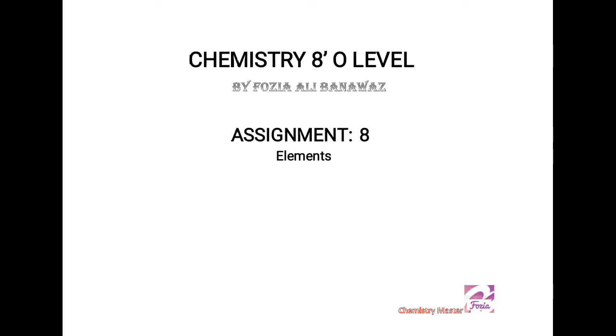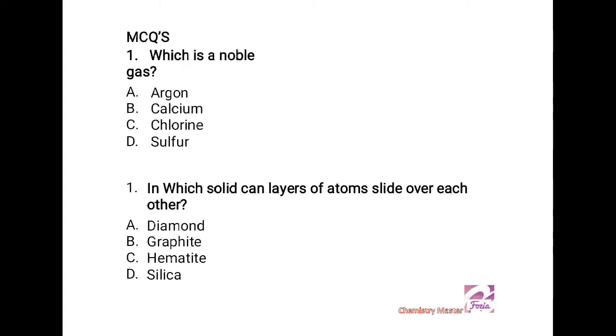Okay, let us begin with the solution. We begin with the MCQs. Number 1 is, which is a noble gas? If you know about the elements, how they are placed and plotted in the periodic table, a group of elements are called noble on the basis of their stability.